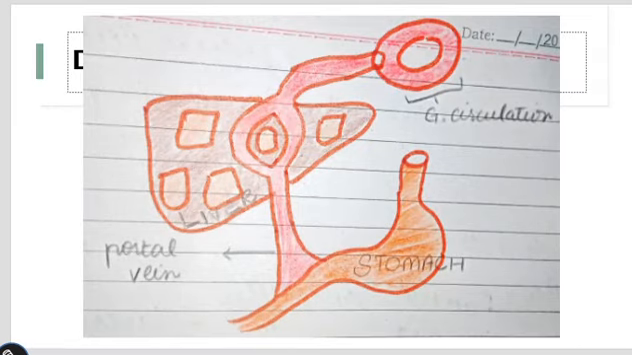First, the food gets into our stomach, then into the intestines, and from the intestines, the portal vein carries the blood through the liver. The liver basically filters the blood and then passes it into the general circulation.